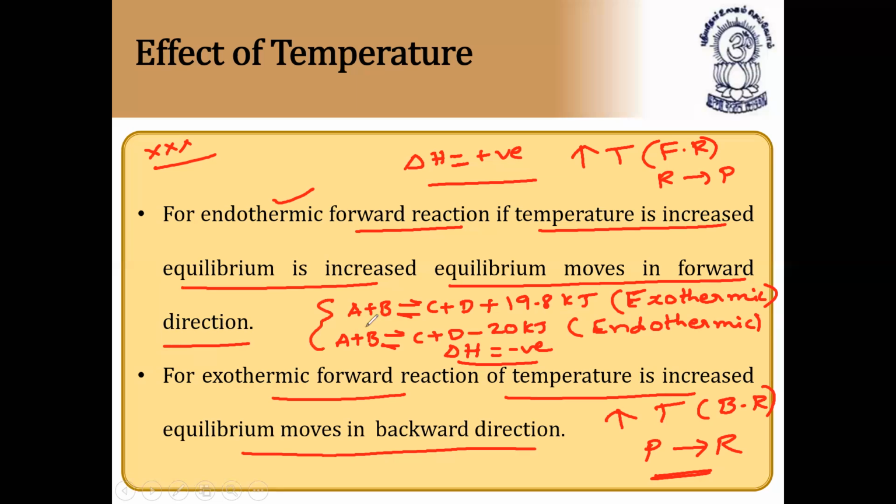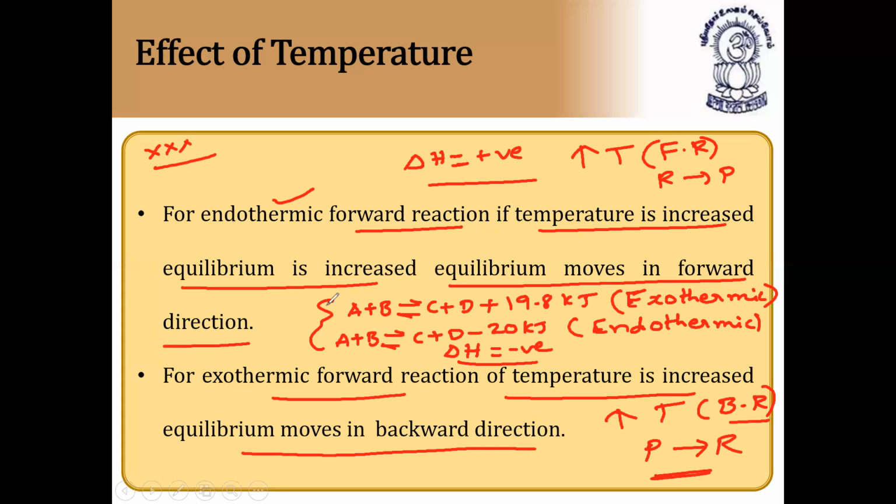If it is given like this, A plus B gives C plus D plus 19.8 kilojoules, by increasing the temperature, what happens to the equilibrium? Since it is an exothermic reaction, the equilibrium will shift in the backward direction, that is, products change to reactants. Similarly, if A plus B gives C plus D minus 20 kilojoules, it means an endothermic reaction. By increasing the temperature, the equilibrium will shift in the forward direction.